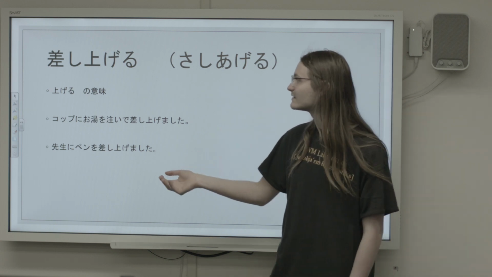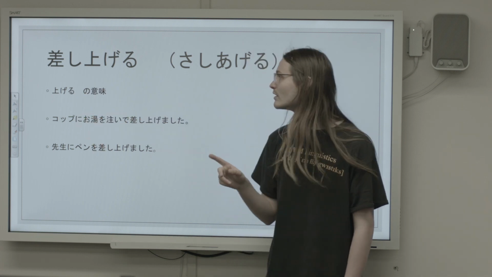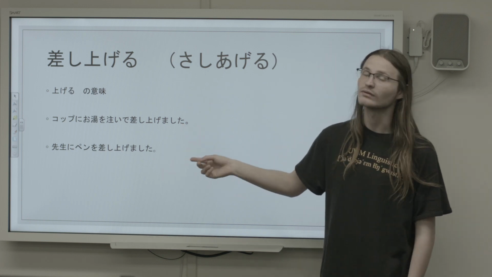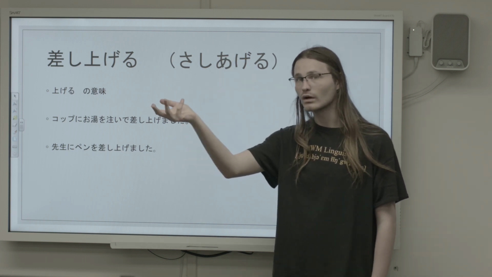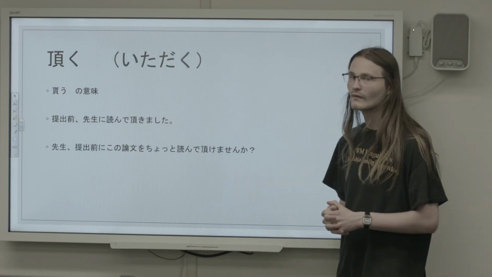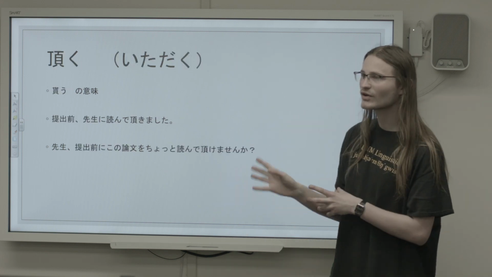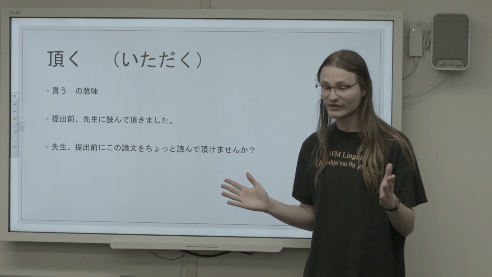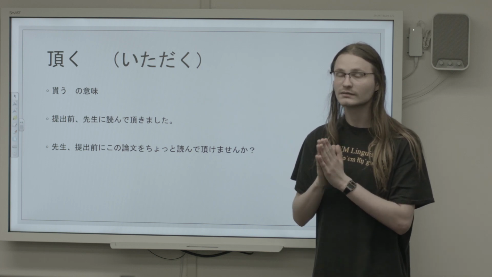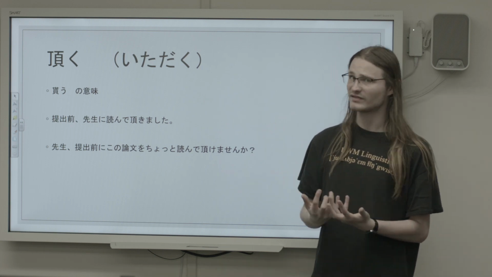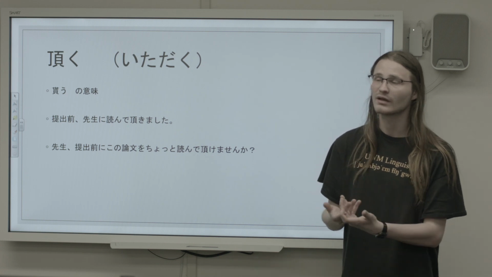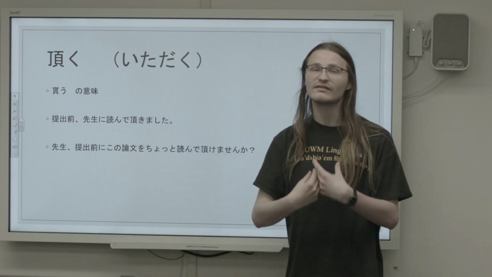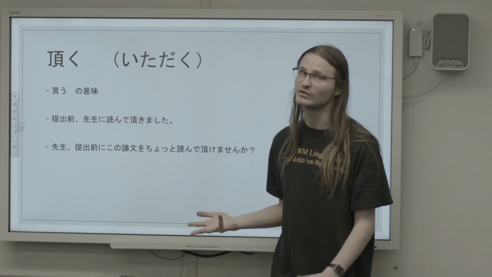But like its everyday form ageru, it's important to note that it can have the meaning of just to give, or in conjunction with another verb in its te form, I do something for somebody. It's very important. Alright, our next word is a word that you've probably already heard before. Itadaku. You probably know this from whenever we're about to eat in Japan, we say, itadakimasu, right? And if you've ever heard a translation of that, you've probably heard it as, I humbly receive. And that's actually not wrong, because it corresponds to morau, to receive, and Kenjougo is humble language, so humbly receive is actually a pretty good translation of that.